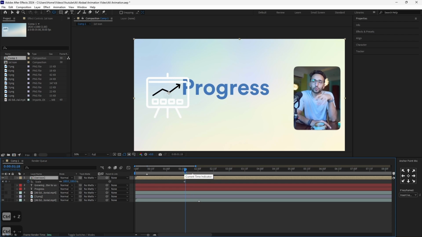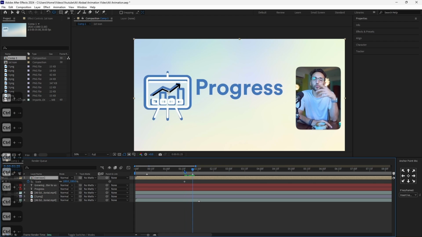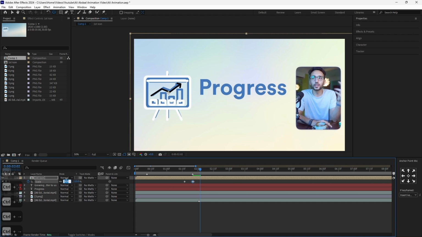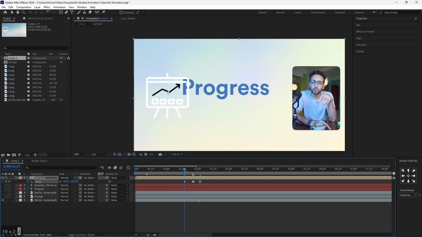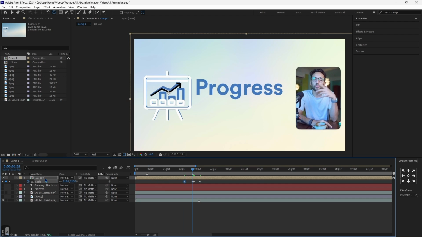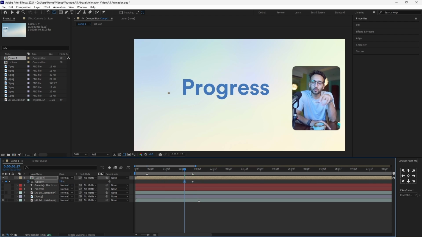Perfect. So I'll go forward until here, and I'll click 110, and here it's going to go back to 100. And at the start the opacity is going to be 0, and right here the opacity is going to be 100.